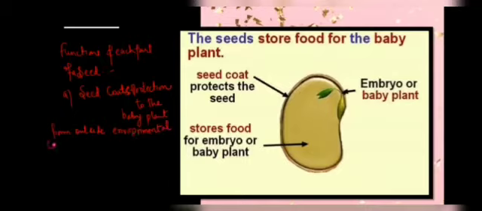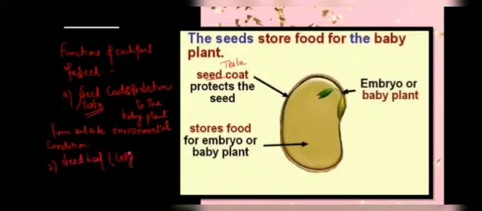This seed coat is also called a testa. Then comes the seed leaf, which is also called a cotyledon.